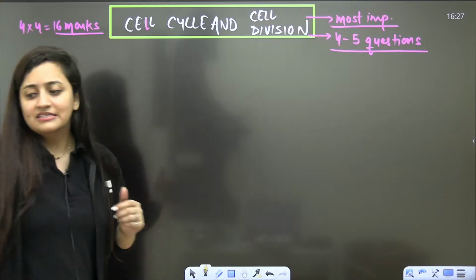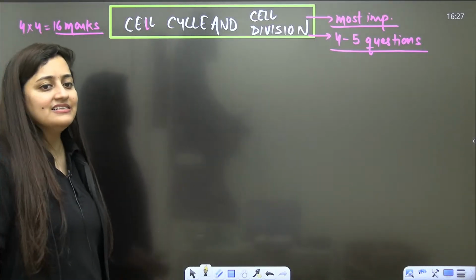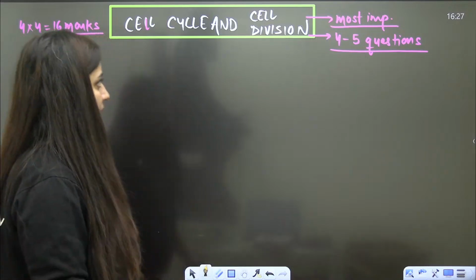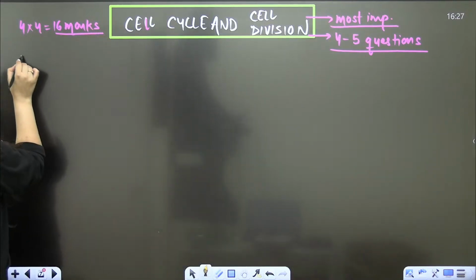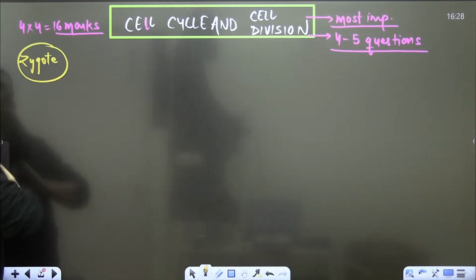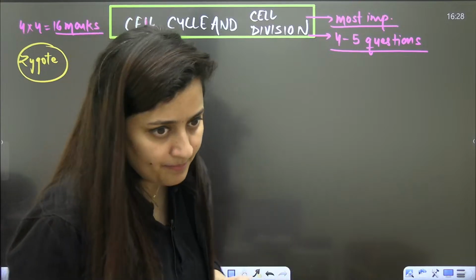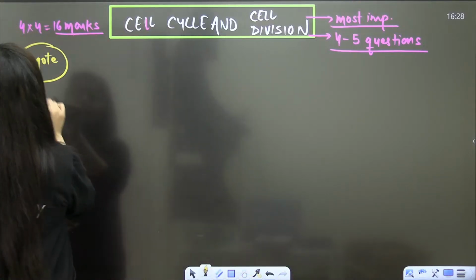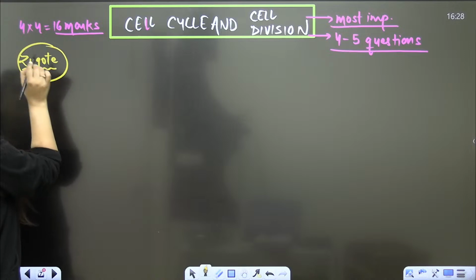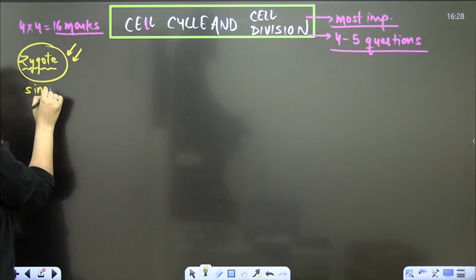Let's start this cell cycle and cell division part. As I said, students, we all develop from a single cell, and that is the zygote. I'll be starting from the basics, so please pay attention. We all develop from this single cell, the zygote.